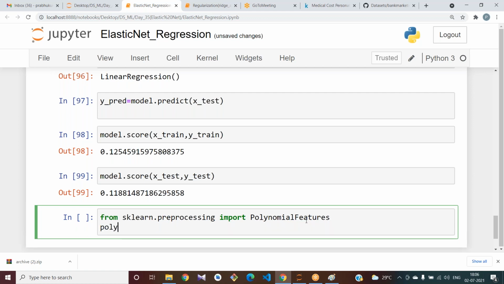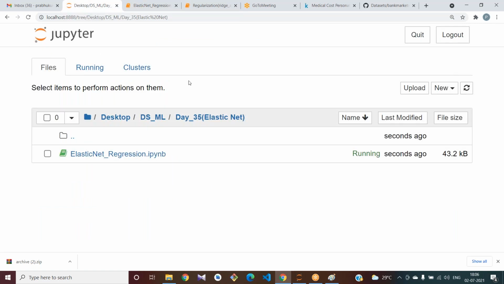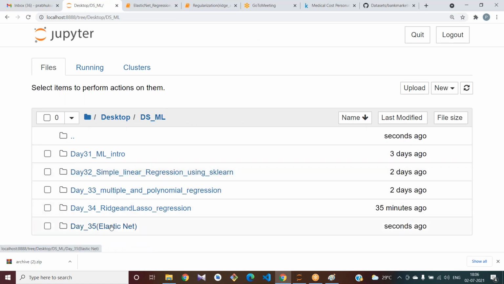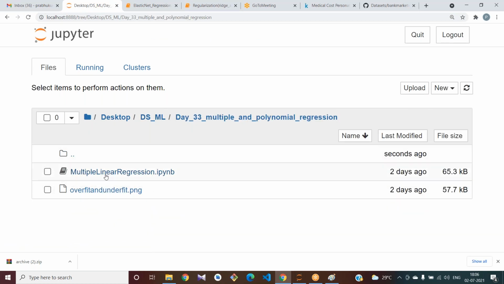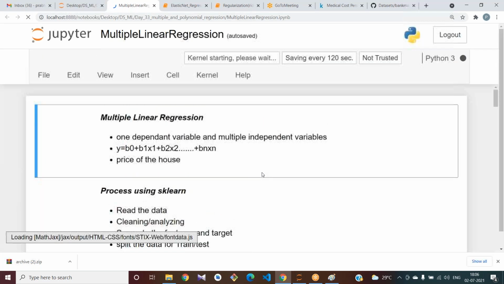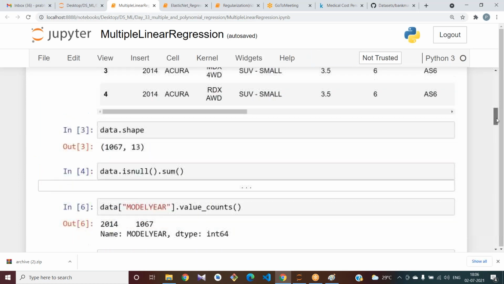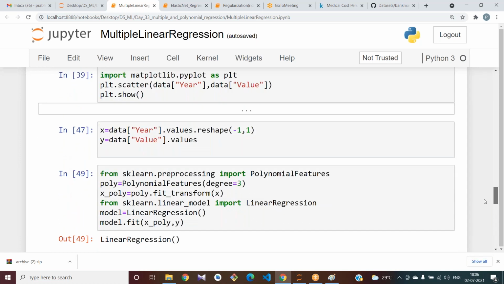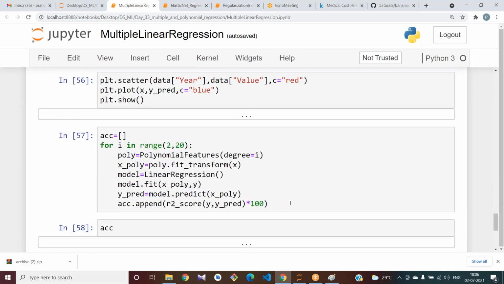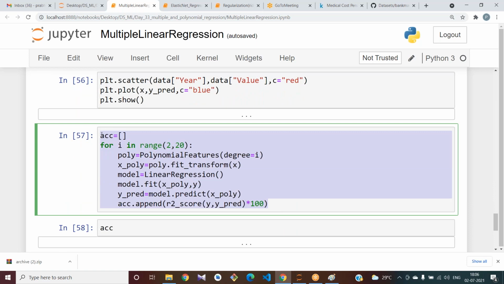Okay, next. See, for polynomial features, we should give the degree, right? I will see what degree suits better. I have not worked with this data set previously. We have already written some code to find the iterations. For the time being, I am trying to copy that code, and I will see which degree suits better.